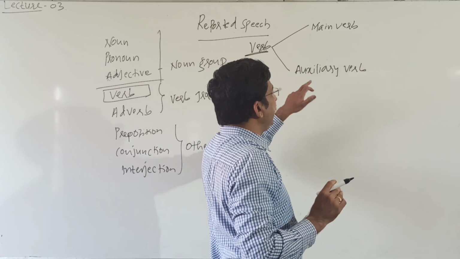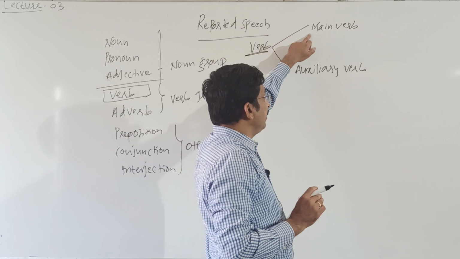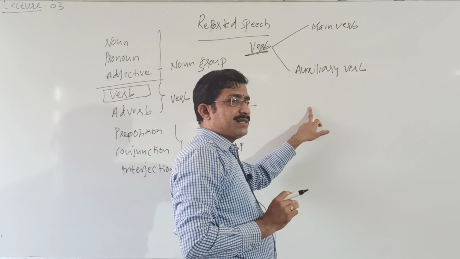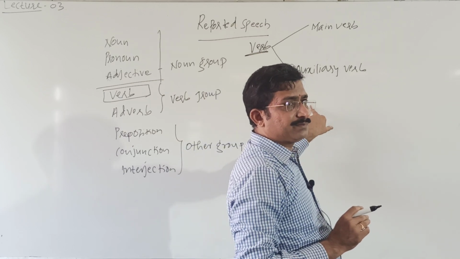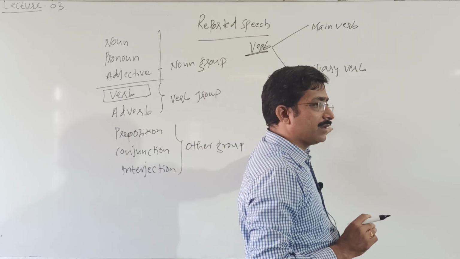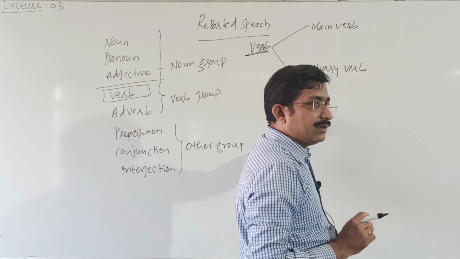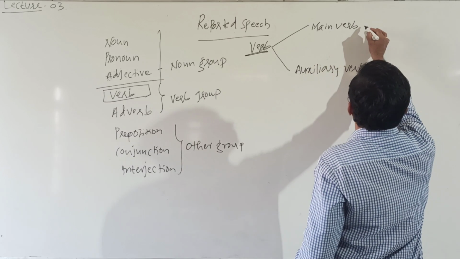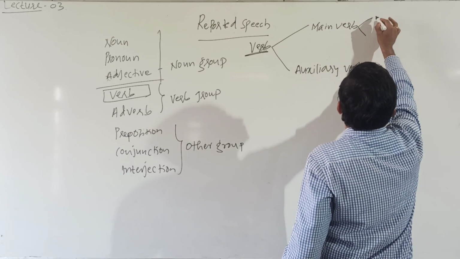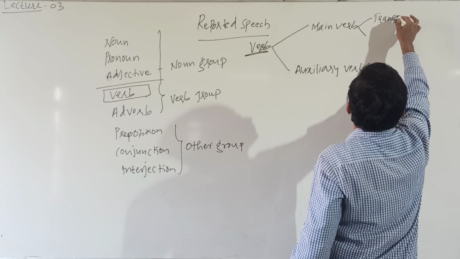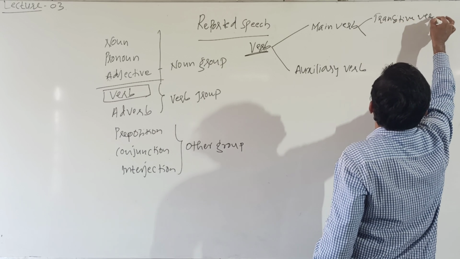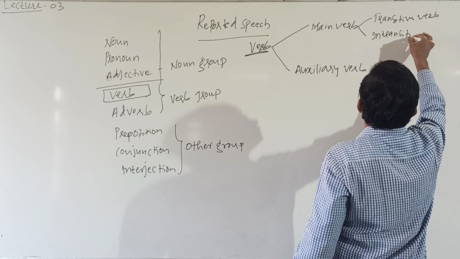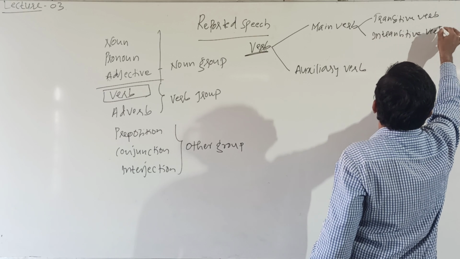Main verb indicates action; auxiliary or helping verb indicates person and time. Main verb is once again divided into two: transitive verb and intransitive verb.